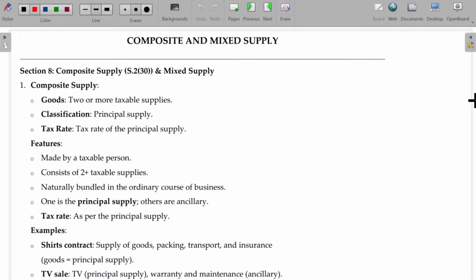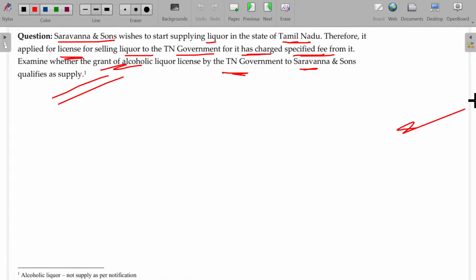The next class most probably will finish composite supply as well as some small theory in this. We'll move on to the charge of GST in the next class. Okay.